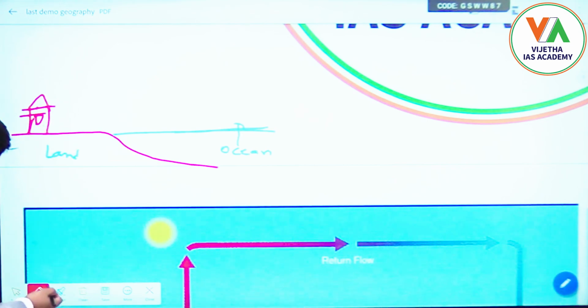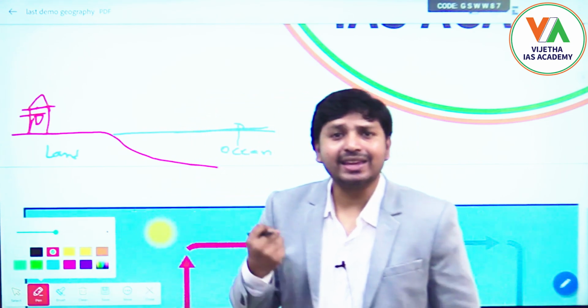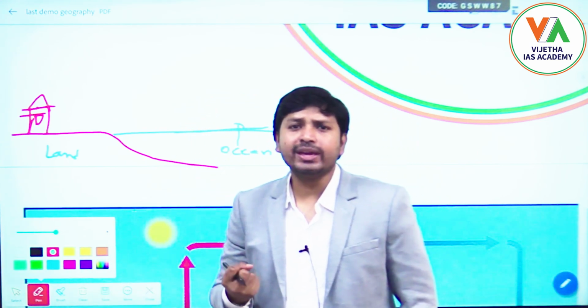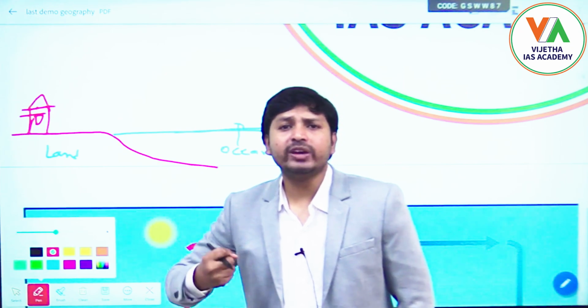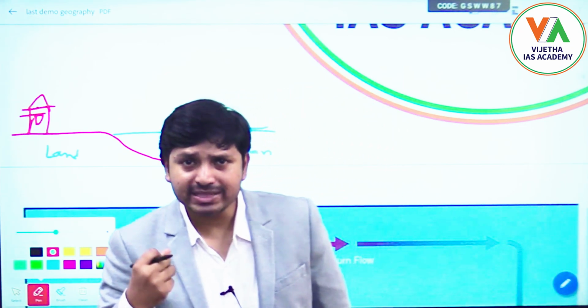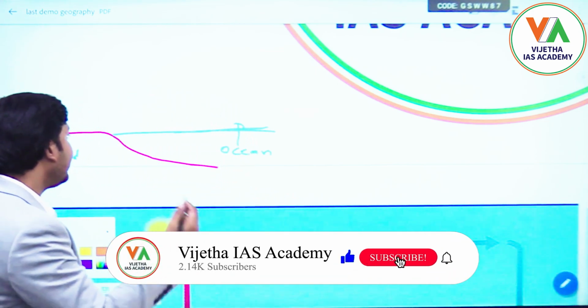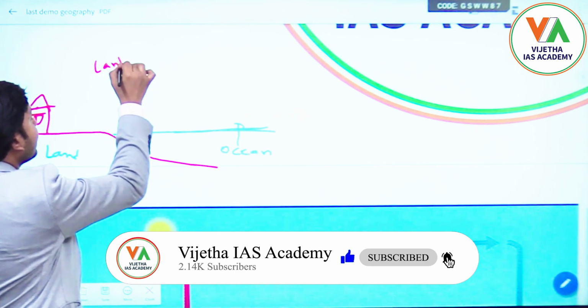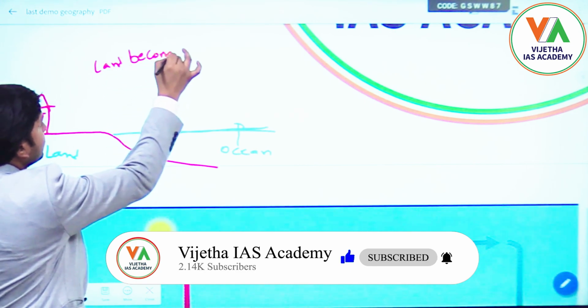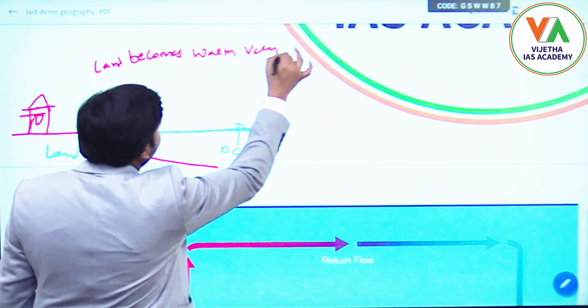As we know, once the sun is coming, the land surface will become very warm within a very fraction of moments. The land becomes warm very fast.